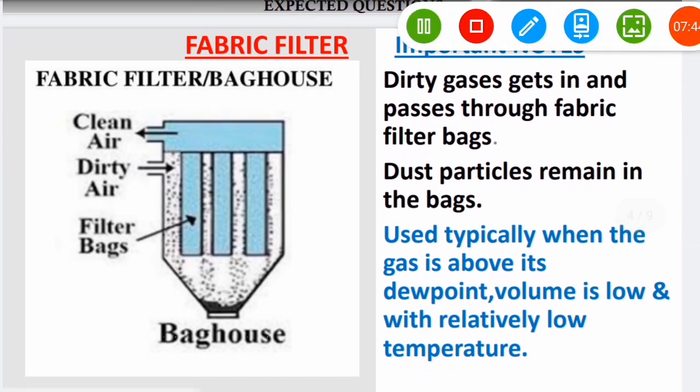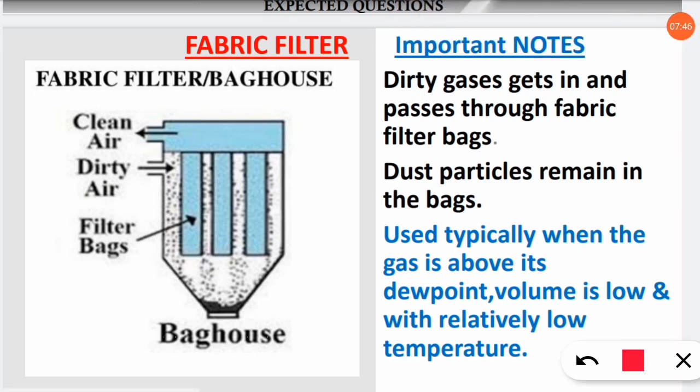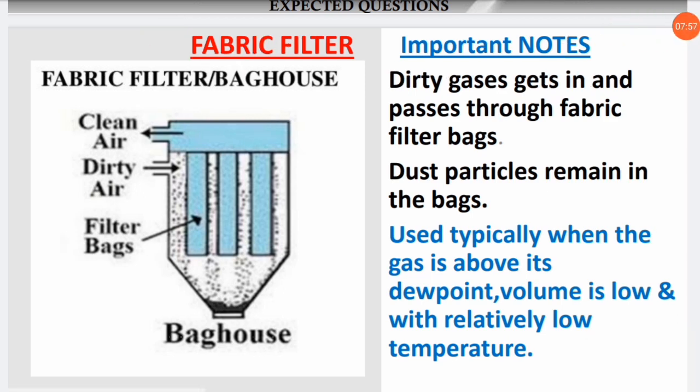So we'll know what is a fabric filter. From the word itself, you would have guessed that fabric means some cloth must have been used in it. Yes, cloth is used in this technique. So what happens here is when the dirty air is passed here, the particles present in the air, such as dirts, stick on the cloth, that is the fabric used here, and diffusion takes place. So they are sticking to the cloth.